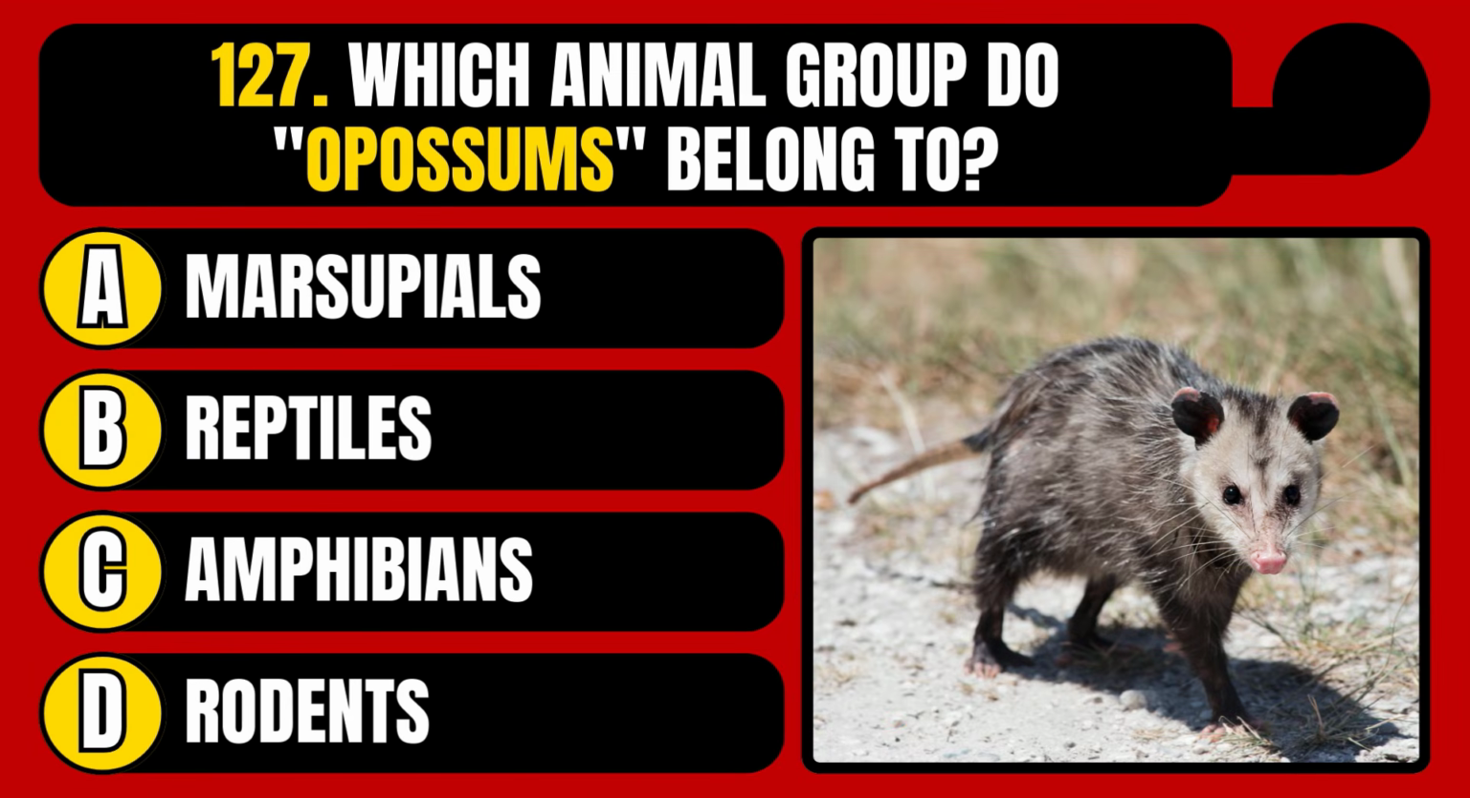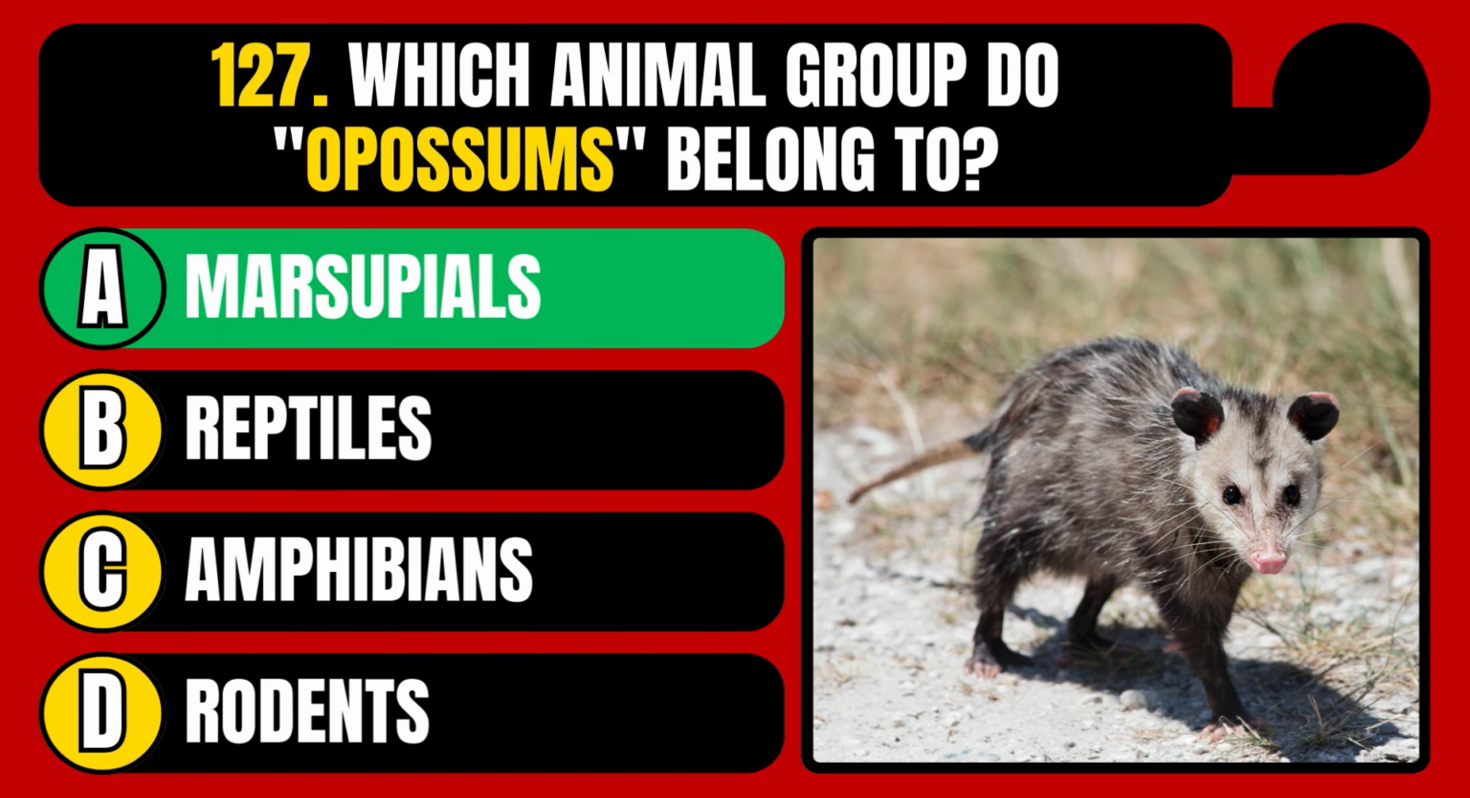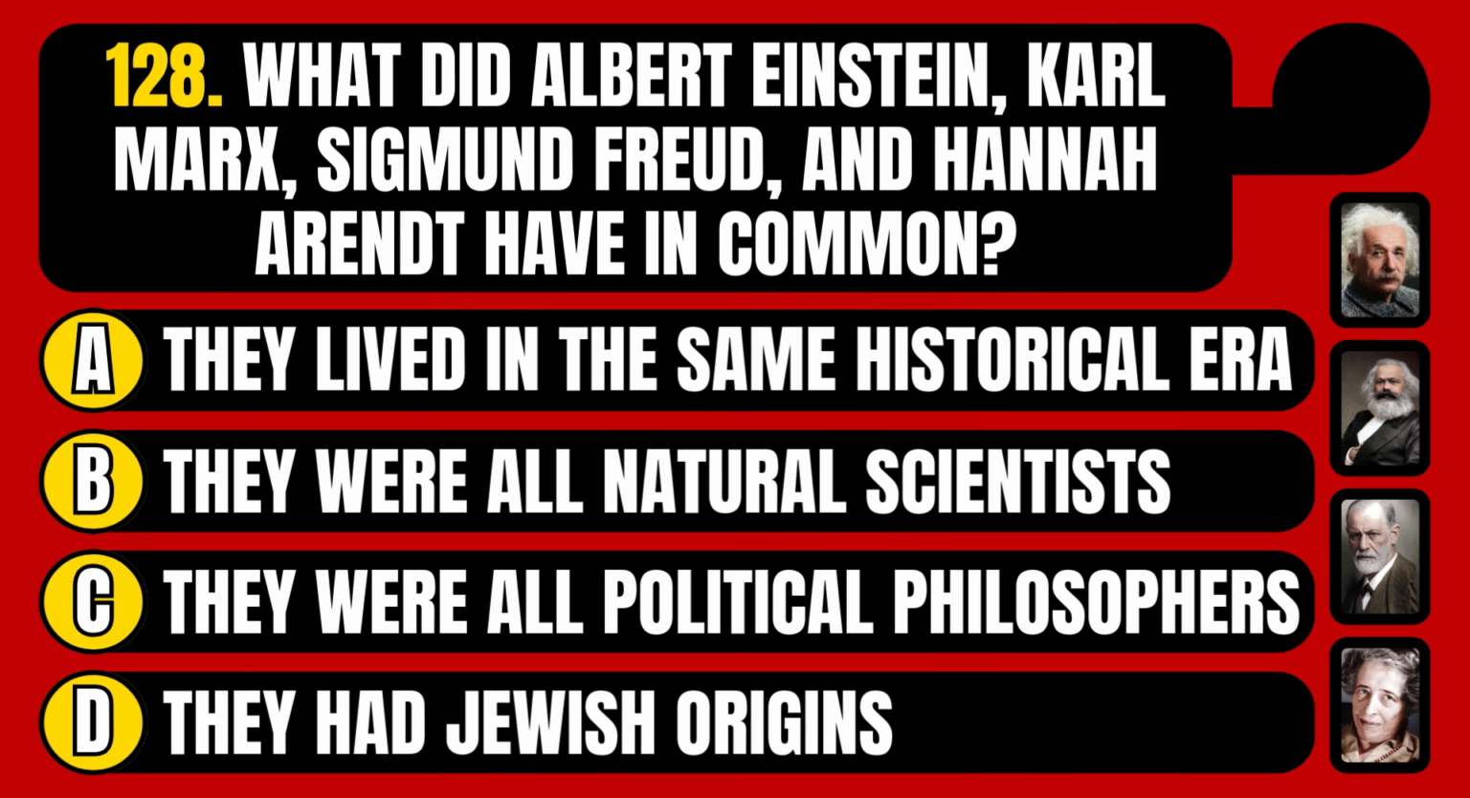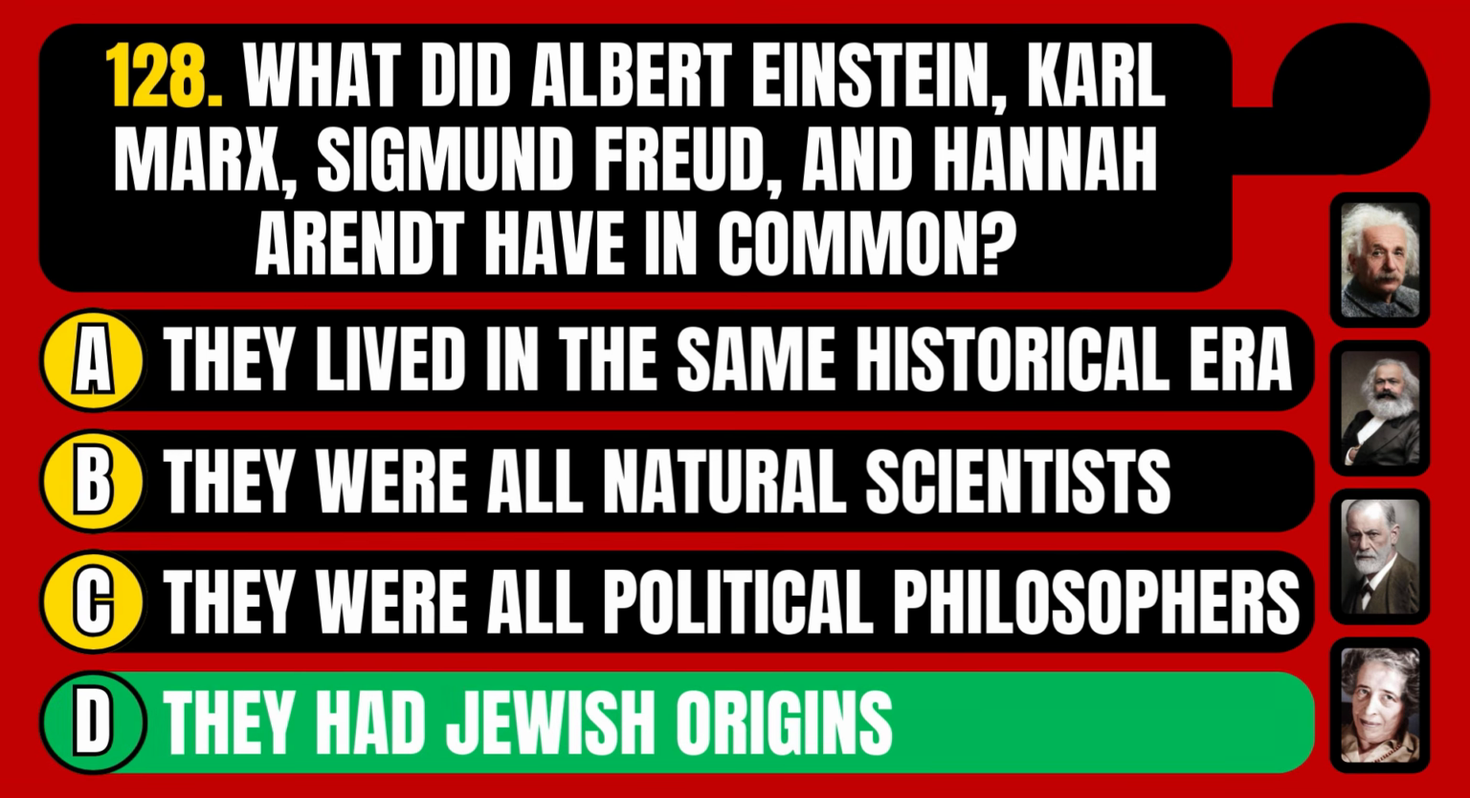Which animal group do possums belong to? Marsupials, reptiles, amphibians, or rodents? The correct answer is option A, marsupials. What did Albert Einstein, Karl Marx, Sigmund Freud, and Hannah Arendt have in common? They lived in the same historical era, they were all natural scientists, they were all political philosophers, or they had Jewish origins. The correct answer is option D, they had Jewish origins.